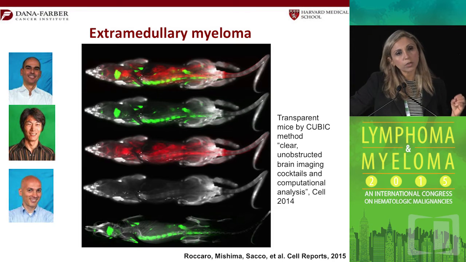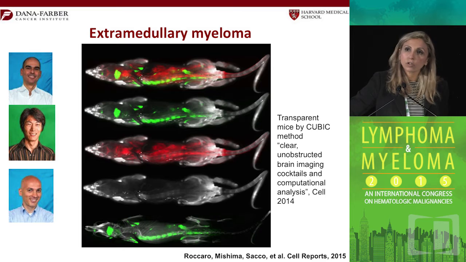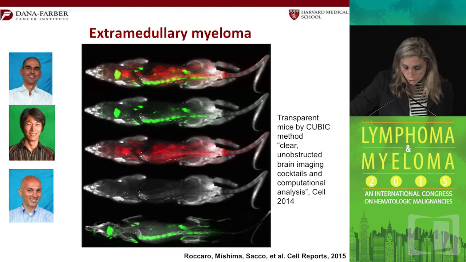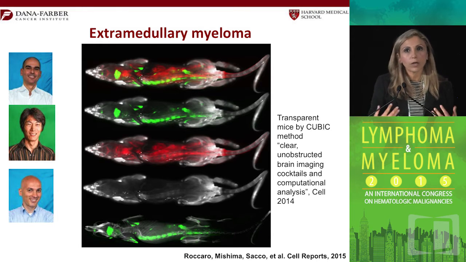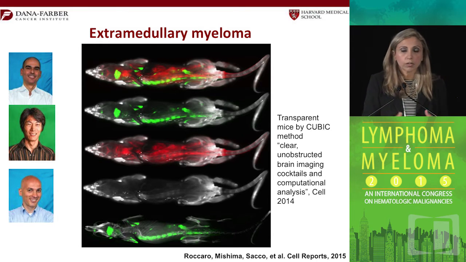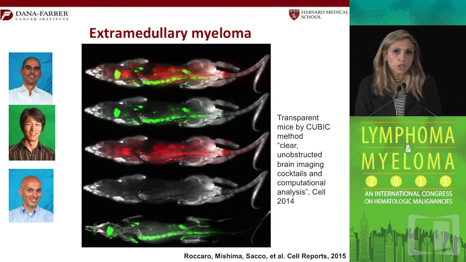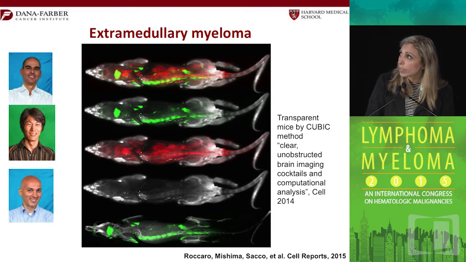And why would extramedullary cells stick to the liver or the skin or other areas and not just go to the bone marrow, which is the typical area where the myeloma cells would go? So to answer this question, Yuji Mishima developed a method to make the mice transparent. And this has been used previously in brain by a Japanese group. It's called the CUBIC method, where indeed you can make the whole tissue transparent. And now you can look at intracellular areas that are labeled by GFP or other fluorescent proteins.